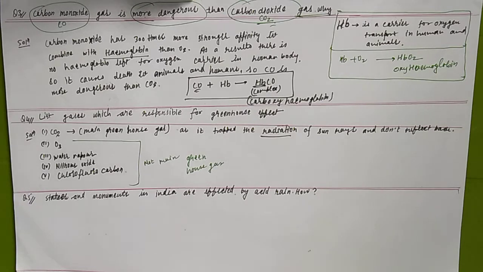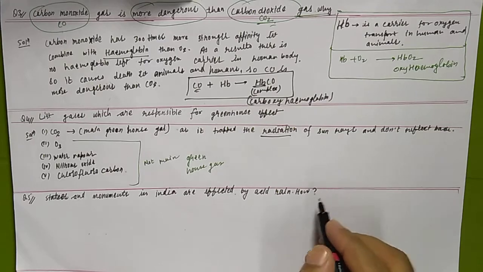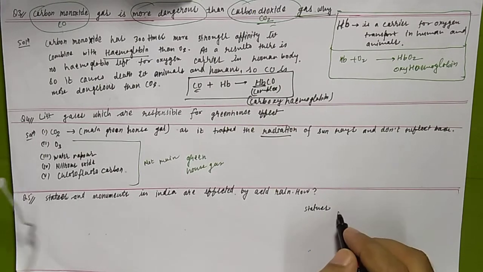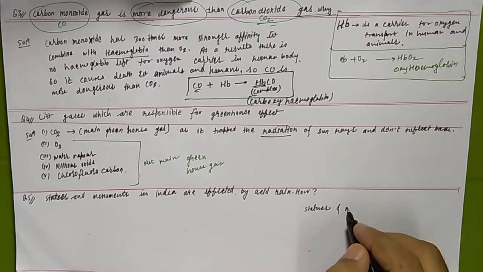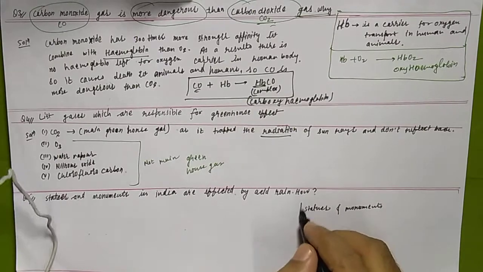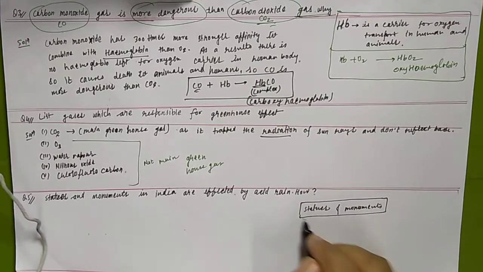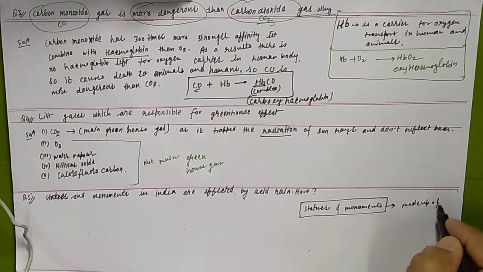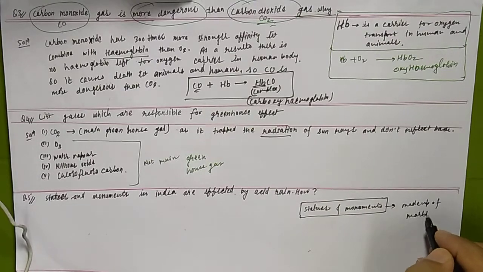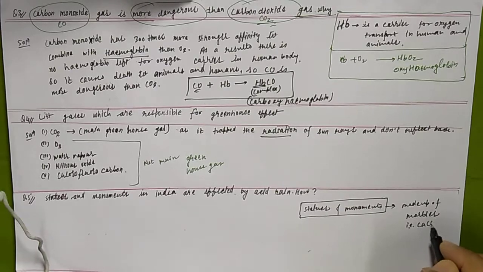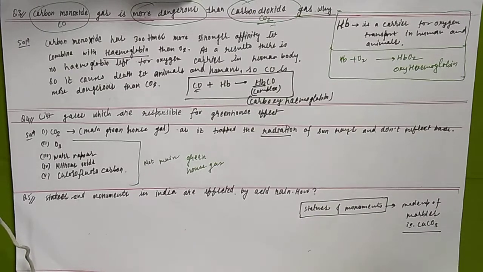Okay, now when you are going, the statues are there, statues and monuments. They are made up of what? First of all, we have to understand that statues and monuments are made up of marbles, that is calcium carbonate. Okay, that is the marbles.